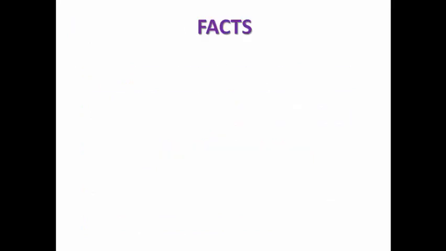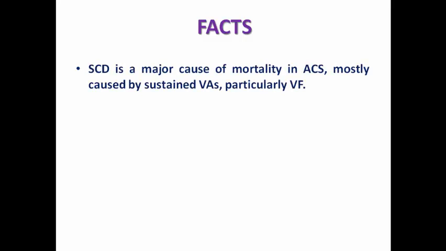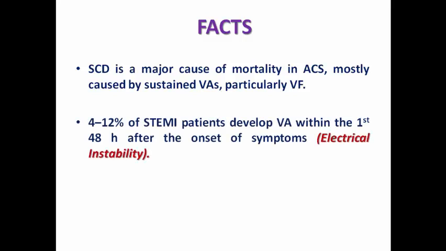Let's elaborate other facts. Sudden cardiac death is a major cause of mortality in acute coronary syndrome, which is mostly caused by sustained ventricular arrhythmias, especially VF, and 4 to 12% of STEMI patients can develop ventricular arrhythmia within the first 48 hours after the onset of symptoms.